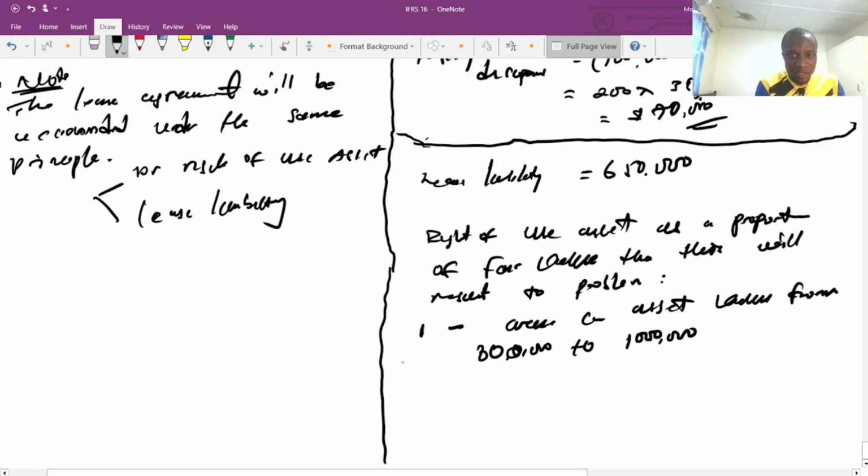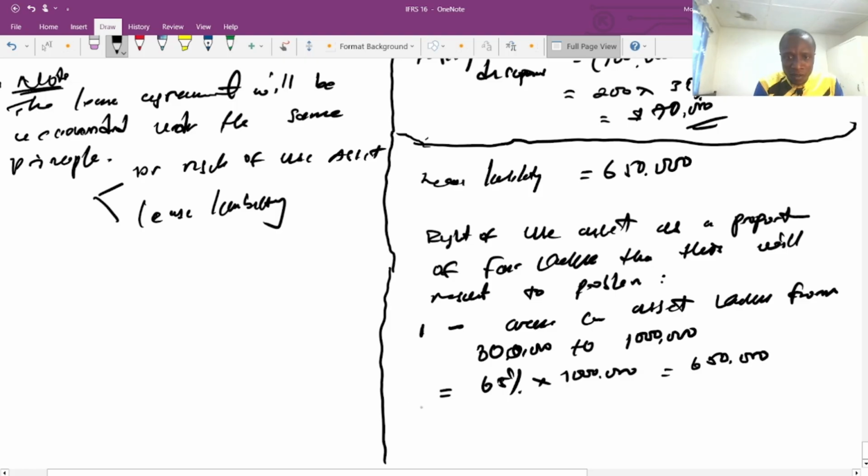Very important point. If we recognize using the fair value, then 65% multiplied by 1 million means we recognize 650 as the right of use asset, which is wrong because we have inflated the value of the asset.